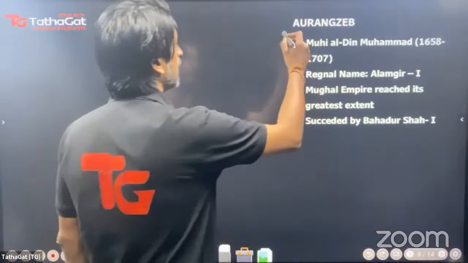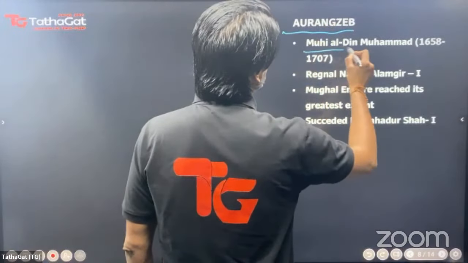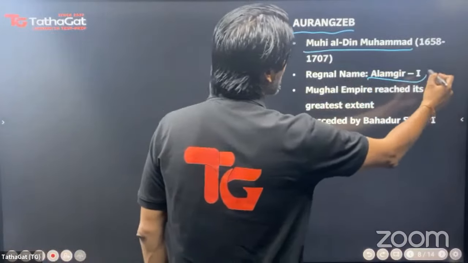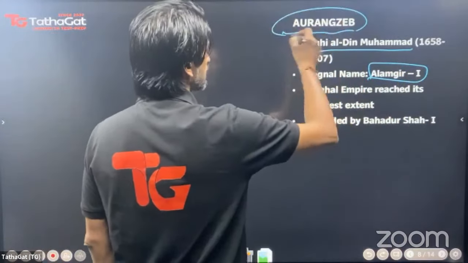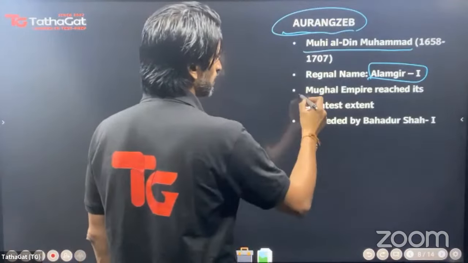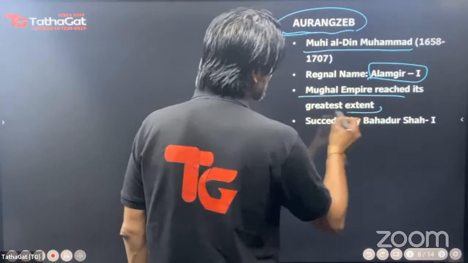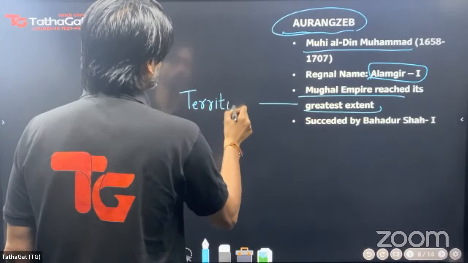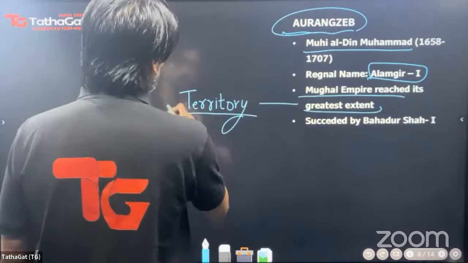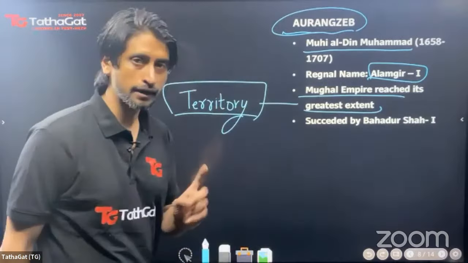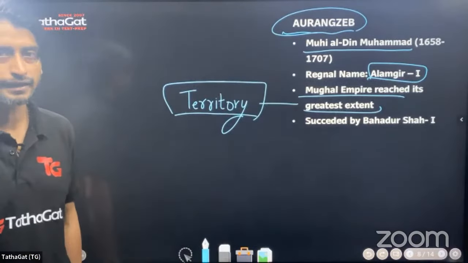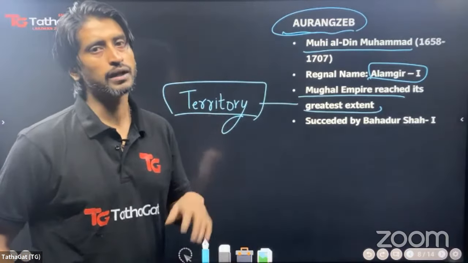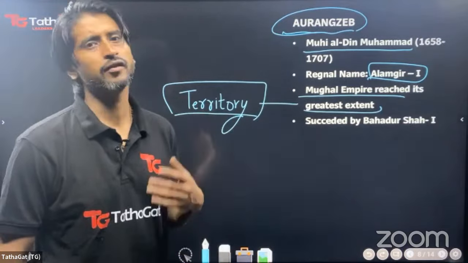Then about Aurangzeb, his true name was Muhyiddin Muhammad, his regnal name was Alamgir, and Aurangzeb was not his regnal name but otherwise. The Mughal Empire reached its greatest extent in terms of territory. Aurangzeb will be the one who will expand it to its maximum. But because of this headless expansion, there will be instability in the empire. When he will be fighting the Marathas in the south, there will be rebellions in the north.